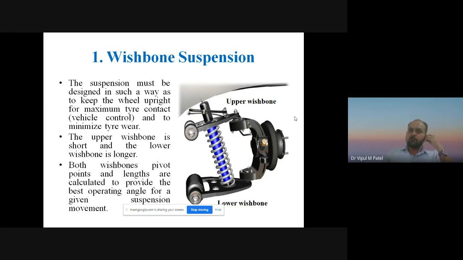The pivot point of both the wishbones, this one is a pivot point, and their length are calculated on that basis, to provide the best operating angle for a given suspension movement when we are accelerating the vehicle, when we are braking the vehicle, when we are cornering the vehicle, etc. Right? This is a wishbone suspension system.